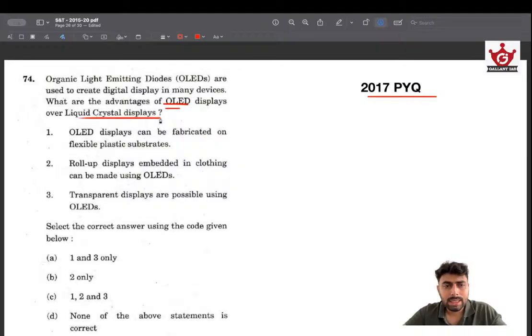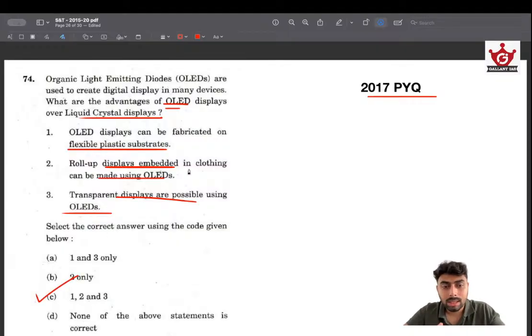LCD displays are liquid crystal displays. OLED displays can be fabricated on a flexible plastic substrate. See, this is the exact reason why the foldable phones recently released by various manufacturers have an OLED display, because it can be flexible. Roll-up displays embedded in clothing can be made using OLED. Yes, this is very much similar to this. Transparent displays are possible using OLEDs. Yes, again this is also possible. So that's the advantage of OLED.